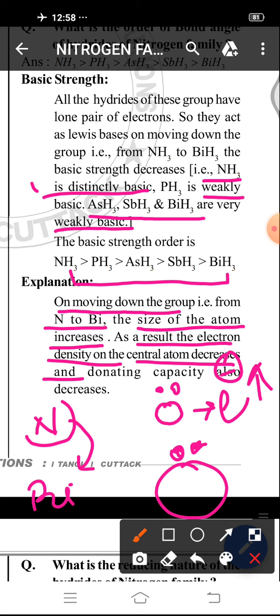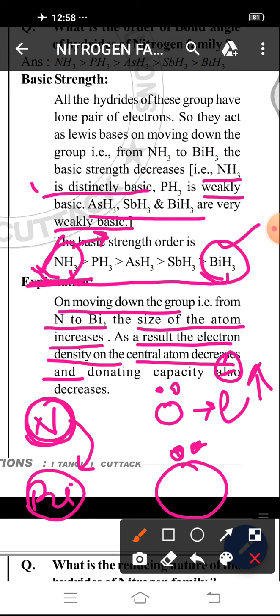So, in case of nitrogen, electron density is more than that of bismuth. So NH3 can donate electrons easily, since in NH3 the electron density is more, and its basic strength becomes more. And in case of BiH3, due to its large size, the electron density on the central atom decreases. Due to the decrease of electron density, its donation capacity decreases, and due to the decrease of donation capacity, its basic strength also decreases. So the basic strength from NH3 to BiH3 decreases. Okay.